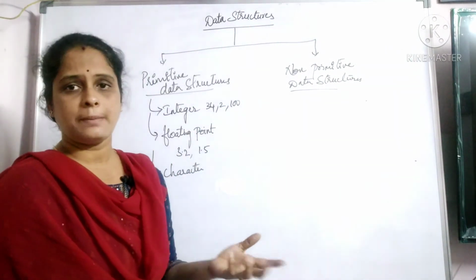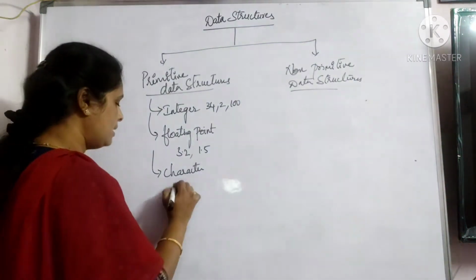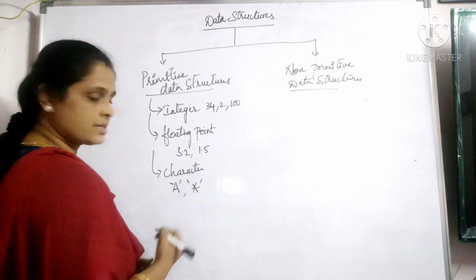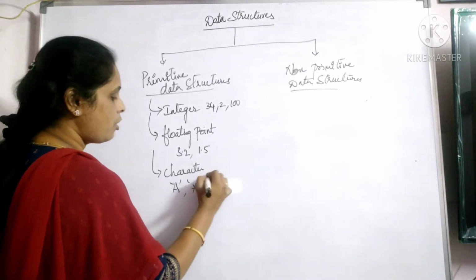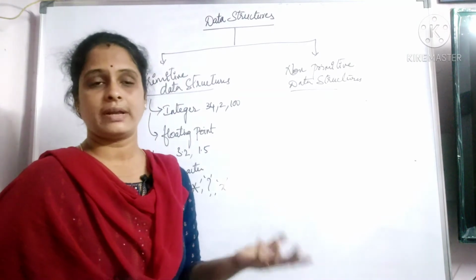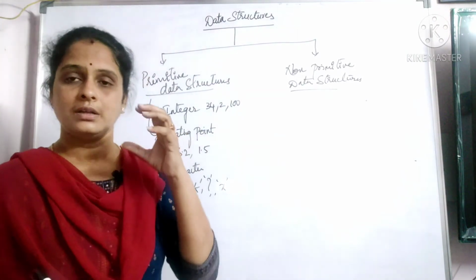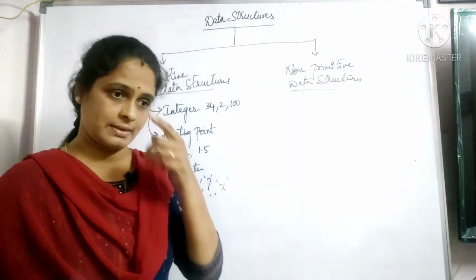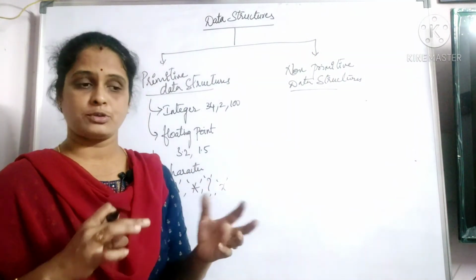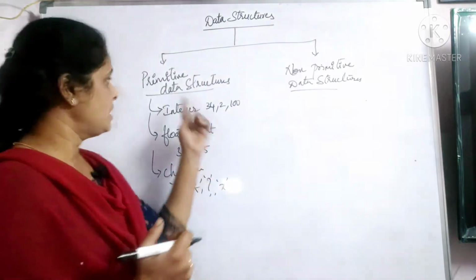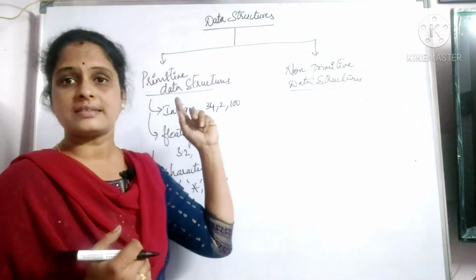So what can be an example here? A single character. For example, I may take A, a star, an asterisk mark, a question mark, or some X, etc. All these come under character type of data, as every programmer knows these basics. Till now, we called them basic data types or built-in data types, etc. Now I say them as primitive data structures.